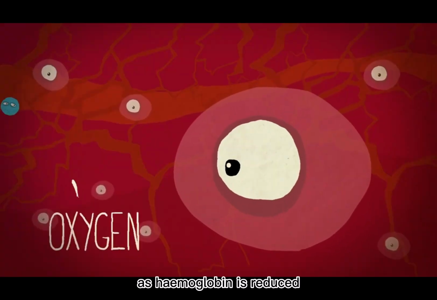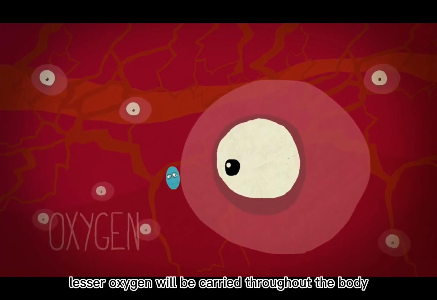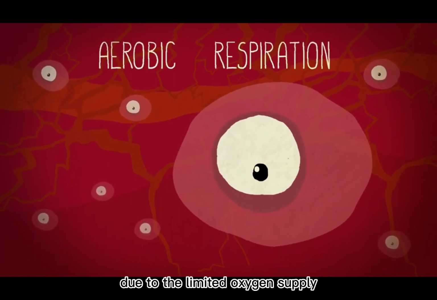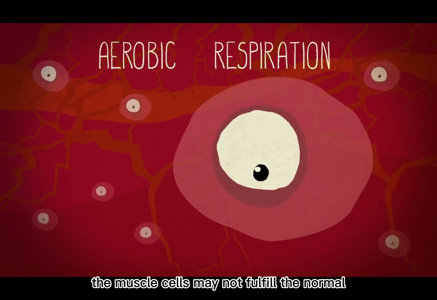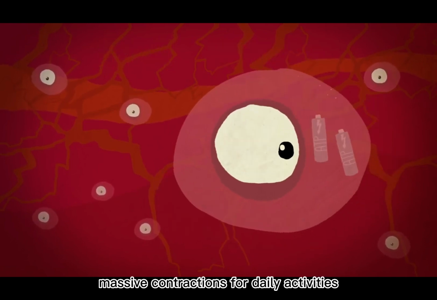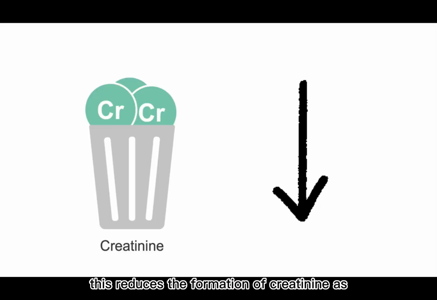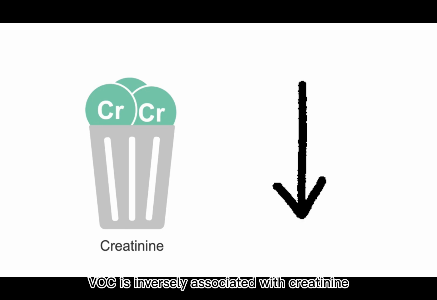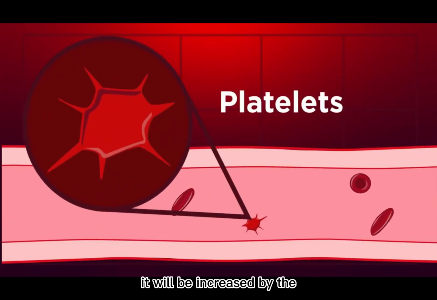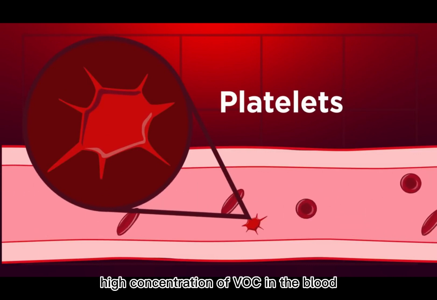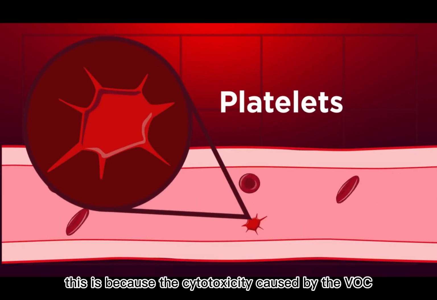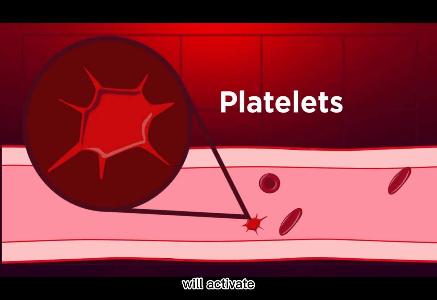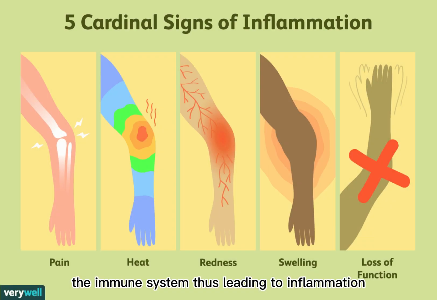As hemoglobin is reduced, less oxygen will be carried throughout the body. Due to the limited oxygen supply, the muscle cells may not fulfill the normal muscle contractions for daily activities. This reduces the formation of creatinine, as VOC is inversely associated with creatinine. In terms of platelet counts, it will be increased by the high concentration of VOC in the blood. This is because the cytotoxicity caused by the VOC will activate the immune system, thus leading to inflammation.